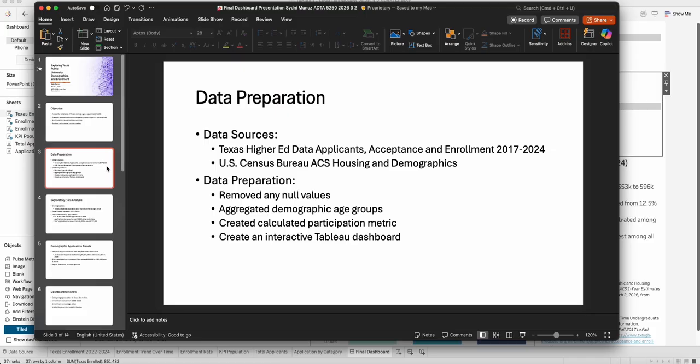Before developing this dashboard, we did an exploratory data analysis just to understand trends within the data sets. There was some data preparation done within Tableau Prep, which removed any null values and aggregated the demographic age groups. There's also a calculation for a participation metric, which is basically the enrollment rate across the state of Texas. And then we created an interactive dashboard to display this data as well.